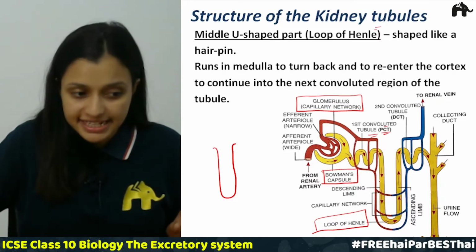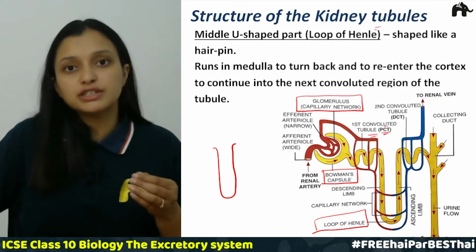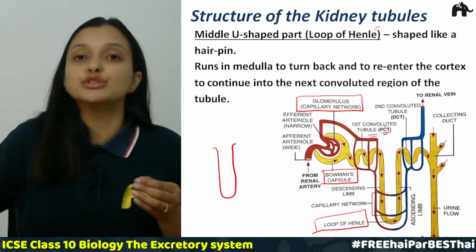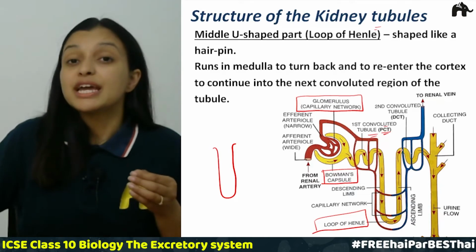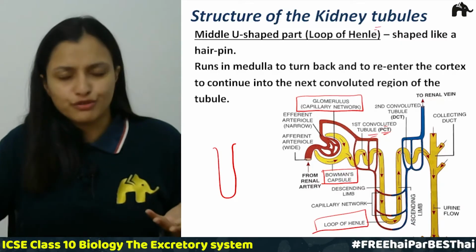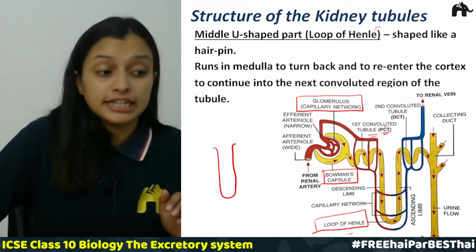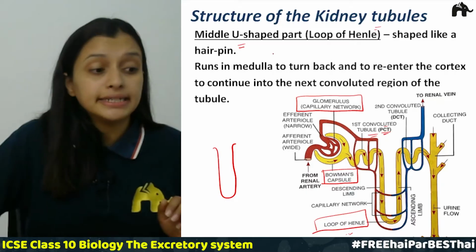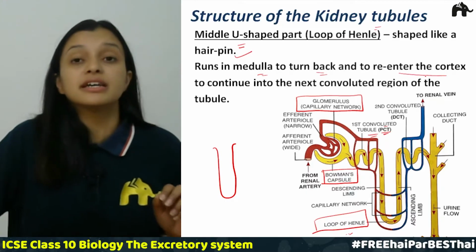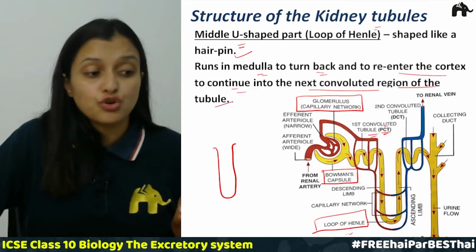It extends into the medulla, the inner region of the kidneys, and then it returns back and enters into the cortex region to form the next part of the kidney tubule. So this is called the loop of Henle. It is U-shaped, like a hairpin. It runs into the medulla, turns back and re-enters the cortex to continue to the next convoluted region of the tubule.